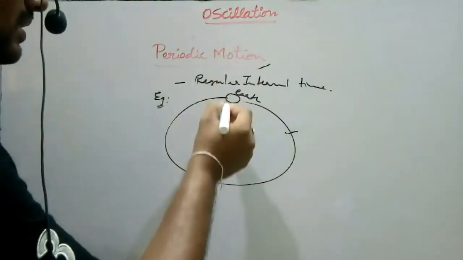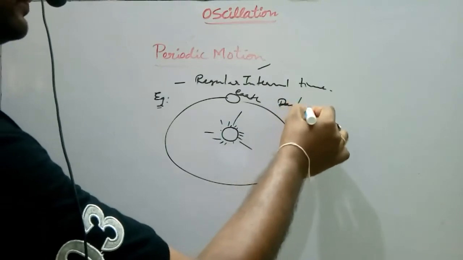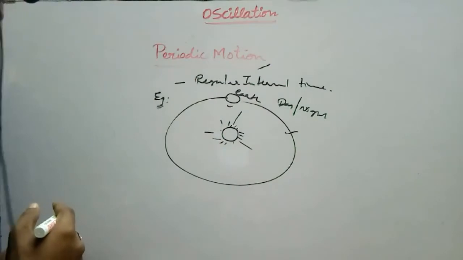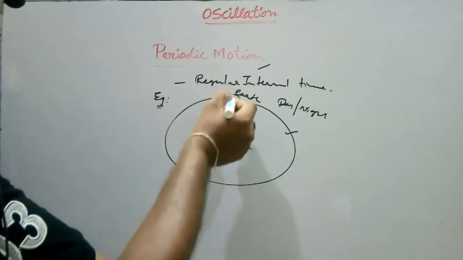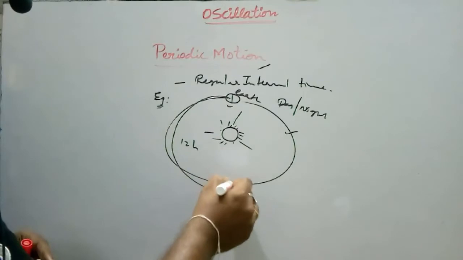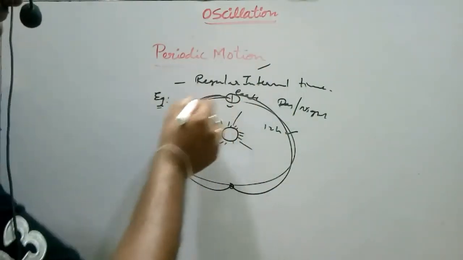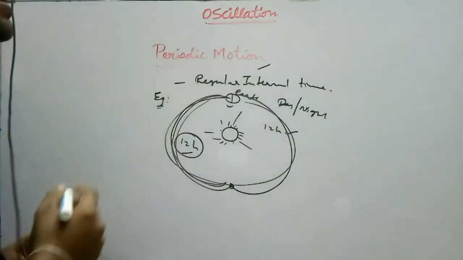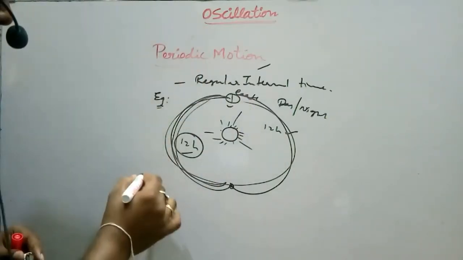If you observe this, day and night are formed due to this periodic motion of the Earth. So 12 hours day, 12 hours night. Let the Earth start from here. When it reaches here, 12 hours are completed, and when it comes back to the initial position, again 12 hours are completed. So this equal interval of time, every 12 hours, is the periodic time for this Earth revolution. Okay. Let me see another example.